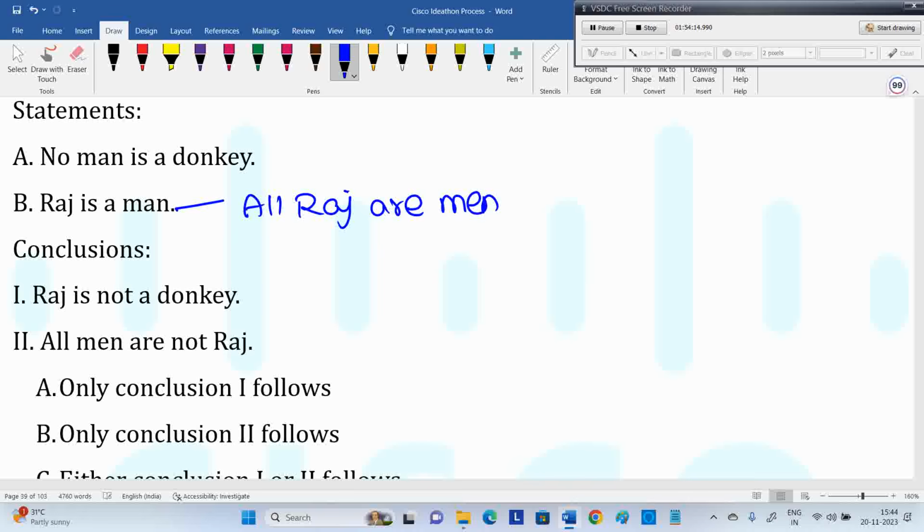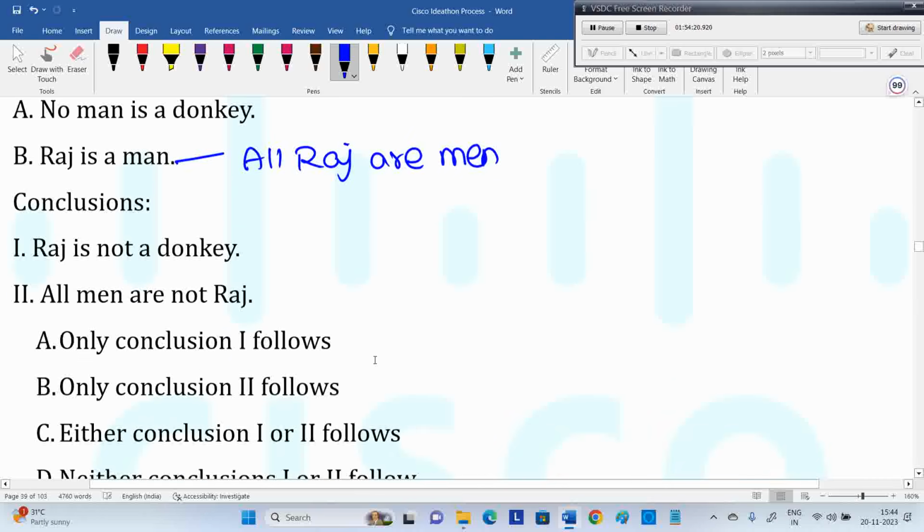No man is a donkey, Raj is a man, Raj is not a donkey, all men are not Raj. Options: only one follows, only two follows, either one or two, neither one nor two.